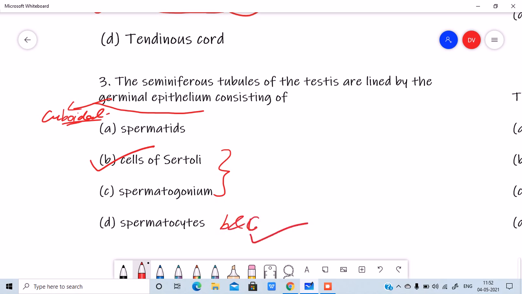That is the answer. But in this case, since you do not have B and C, go for cells of Sertoli. The germinal epithelium has both Sertoli as well as the spermatogonium, but since you do not have an option called B and C, go for cells of Sertoli. Is that clear guys? So this is the correct answer.